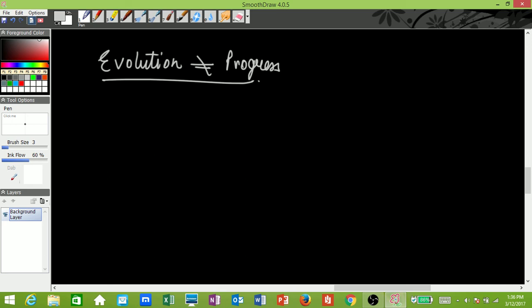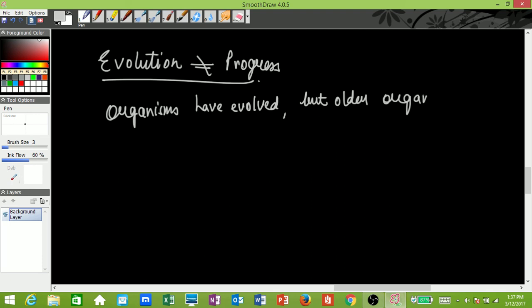What we argue to prove that evolution is not equal to progress is that even if organisms have evolved, older organisms still survive.